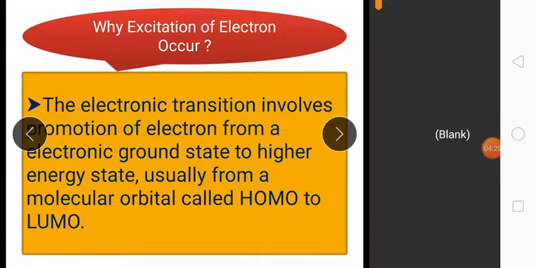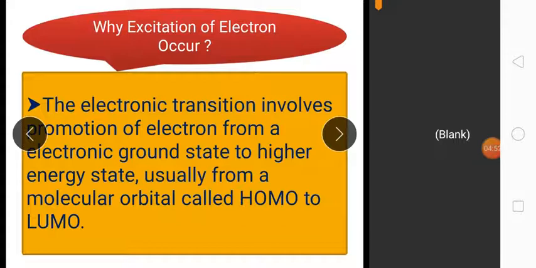So why excitation of electron? The electronic transition involves promotion of an electron from the electronic ground state to a higher energy state, usually from the molecular orbital called HOMO to LUMO.